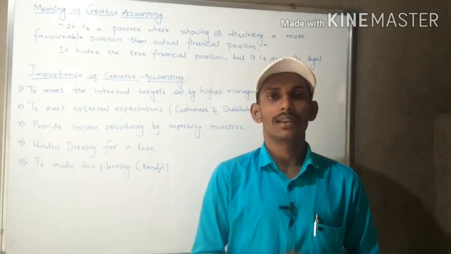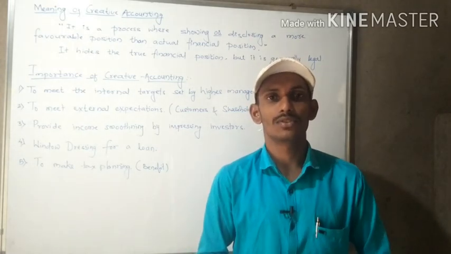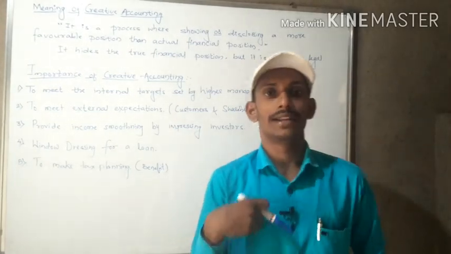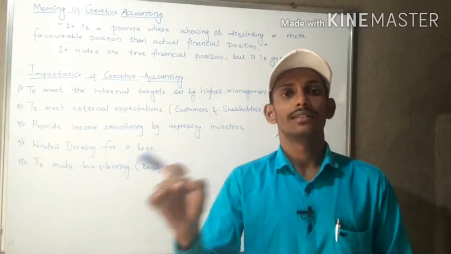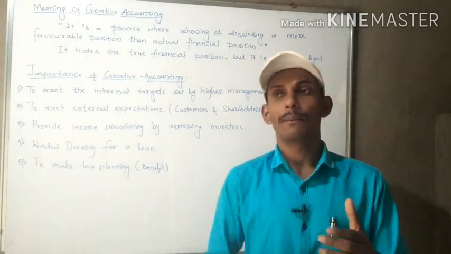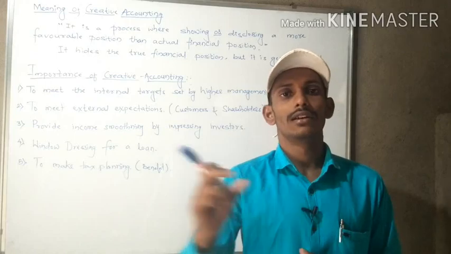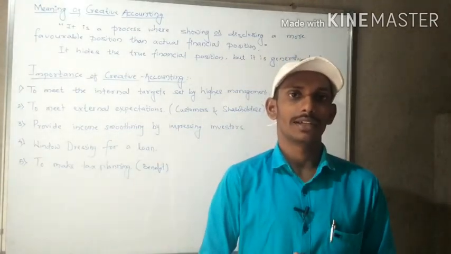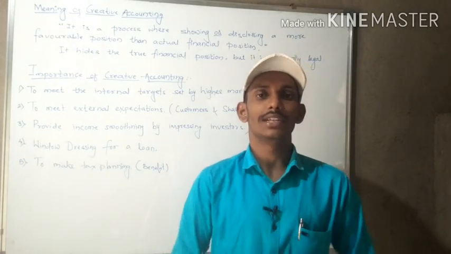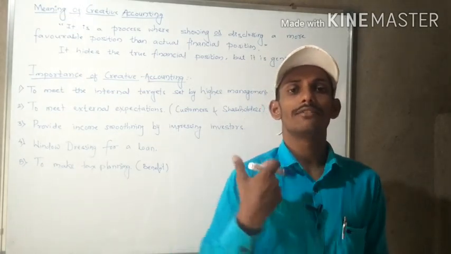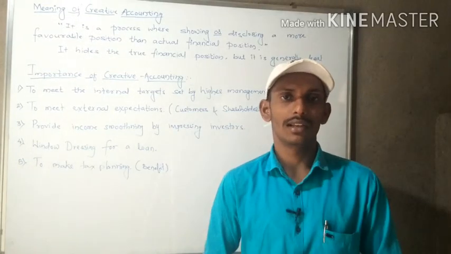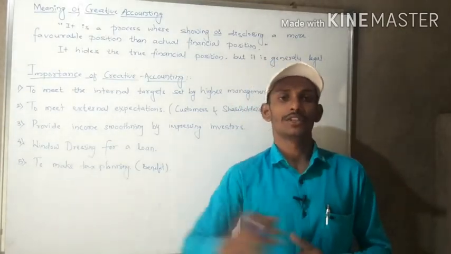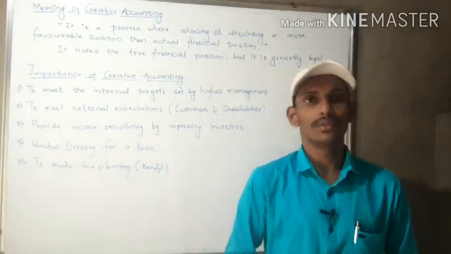Say for example our business earns 11 crore rupees of profit, but the bank will be ready to give the loan only when there is 12 crore profit. Then by using creative accounting we will make that 11 crore rupees profit into 12 crore rupees profit. That accounting is nothing but creative accounting, showing the good position than the actual position.